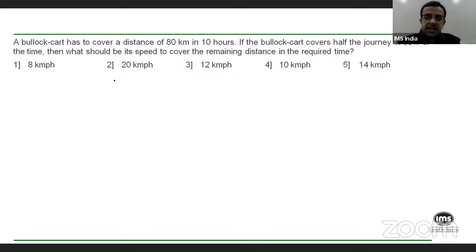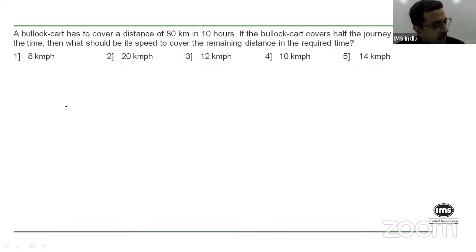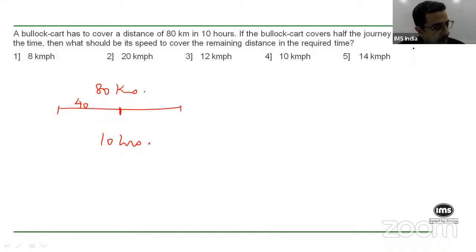Okay, now coming back to this question, it's a very simple question. It just says that you have to cover a total distance of 80 kilometers. So let's say this is 80 kilometers, correct? And you have 10 hours to do that, correct? What you're told is that you are covering half of it, which is 40 kilometers, in 60% of the time, right? 60% of 10 hours is obviously 6 hours, so in 6 hours, you're covering 40 kilometers. The question is to cover the remaining 40 kilometers. How much should your speed be so that you overall take only 10 hours? So for the remaining 40 kilometers, you now have only 4 hours.